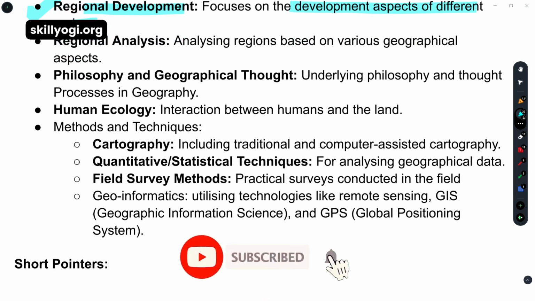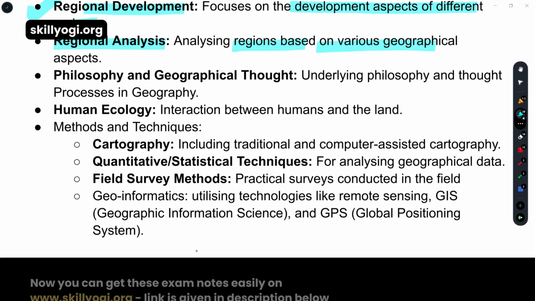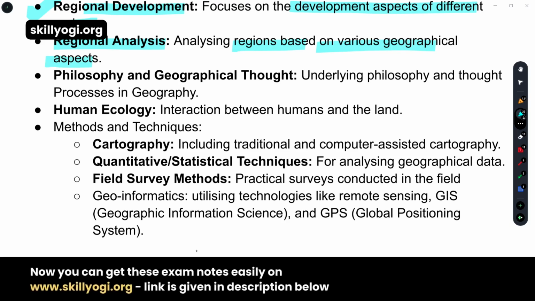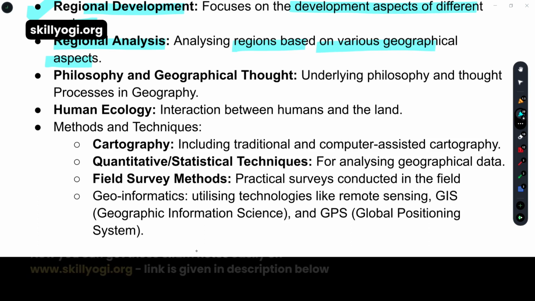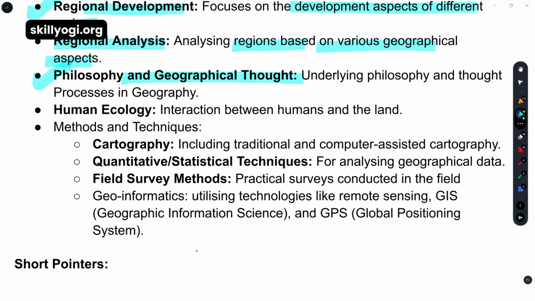Next is regional analysis. That means analyzing regions based on various geographical aspects, such as climate, soil fertility, crop variation, rainfall, etc. On the basis of these geographical aspects, we can divide the regions. Next is philosophy and geographical thought, that is, the thought process in geography.